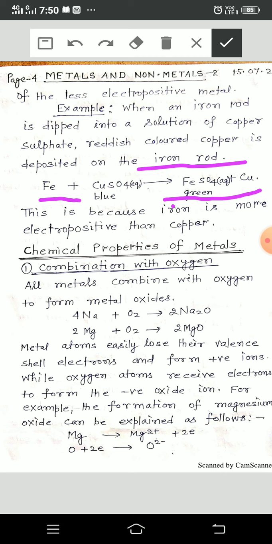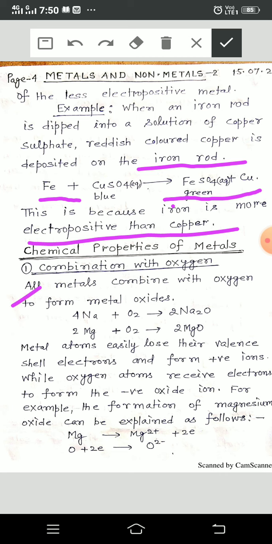This is because iron is more electropositive than copper. Why does this happen? Because iron is more electropositive than copper. That's why it happens.